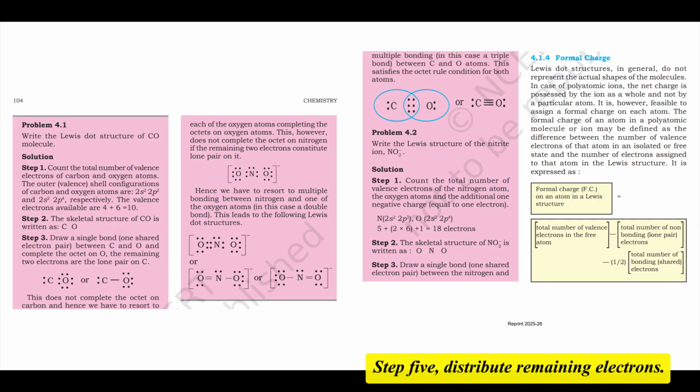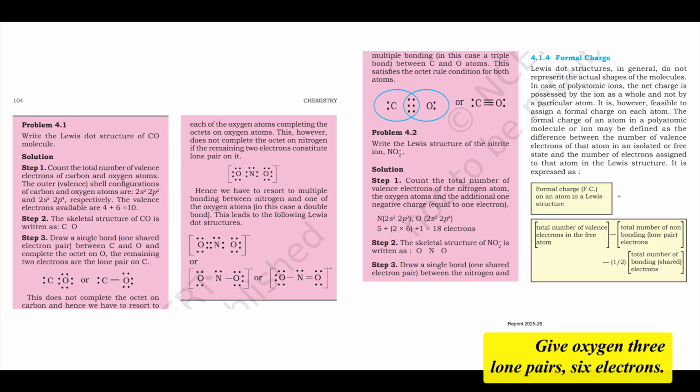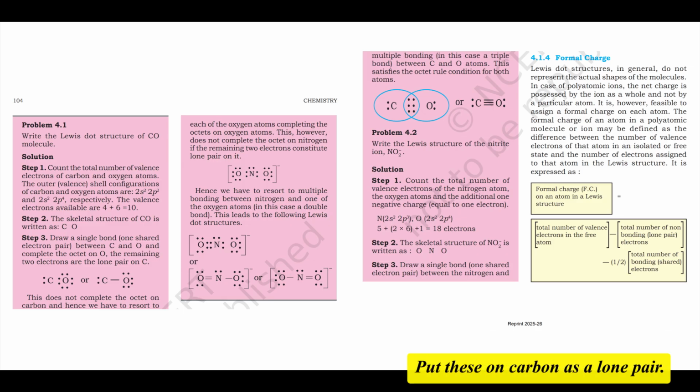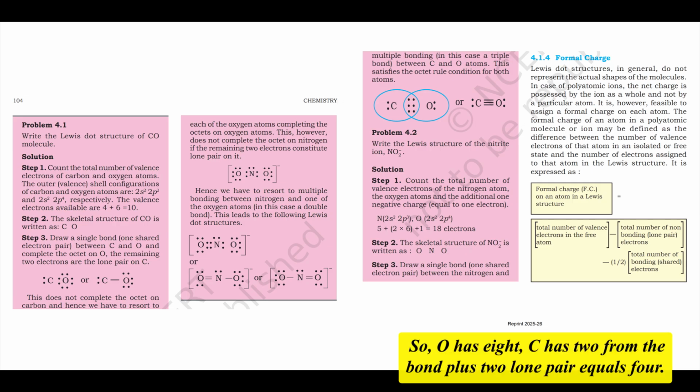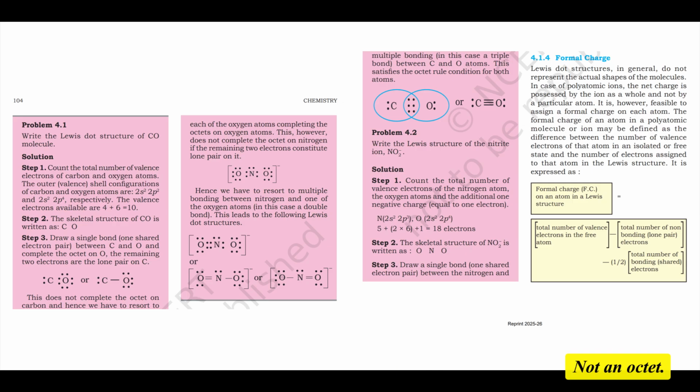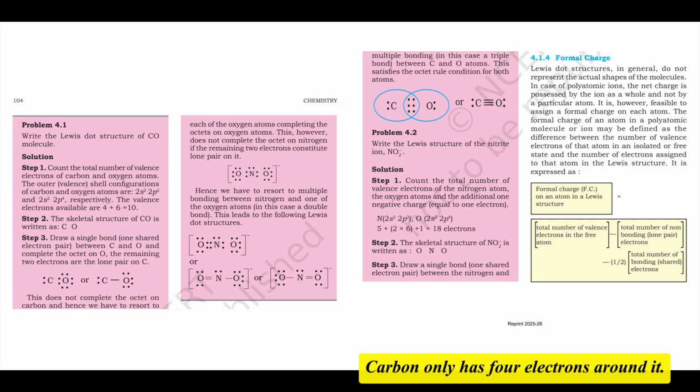8 left? Step 5: Distribute remaining electrons. Let's try completing oxygen's octet first. It's more electronegative. Give oxygen 3 lone pairs, 6 electrons. Remaining equals 2 electrons. Put these on carbon as a lone pair. So O has 8, C has 2 from the bond plus 2 from the lone pair equals 4. Not an octet. Exactly. Carbon only has 4 electrons around it.